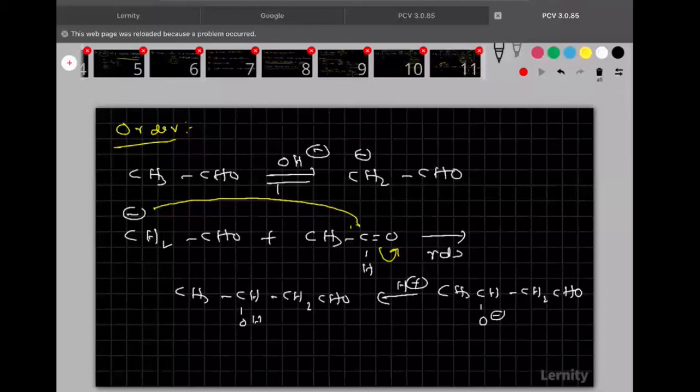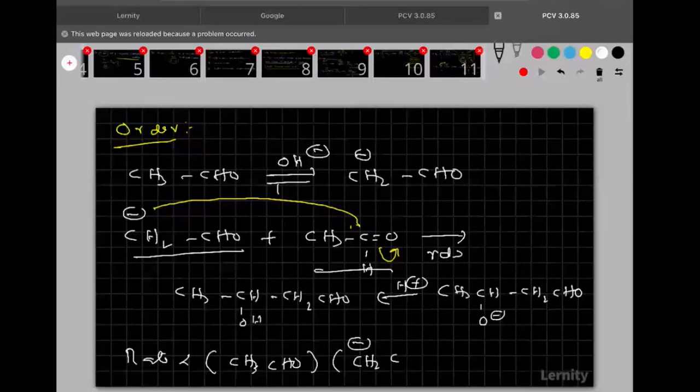Completed? Right. Now, here what happened? The second step is the RDS step. So, rate depends on, this is one reactant, this is one reactant. So, rate depends on both of them. So, therefore, rate is directly proportional to CH3CHO concentration into CH2 minus CHO concentration. Am I right? CH2 minus CHO concentration. It is not yet completed till now.